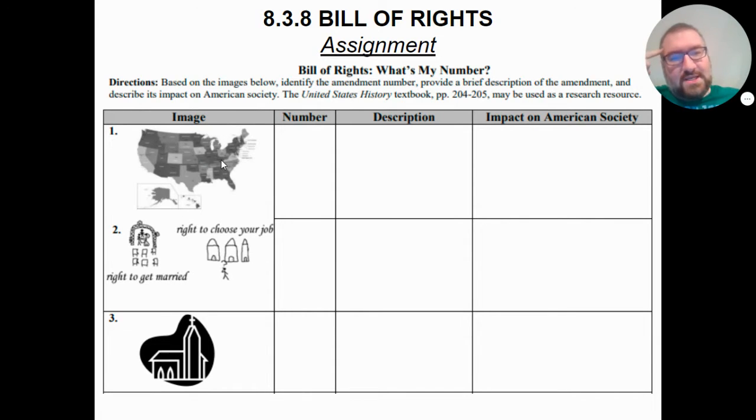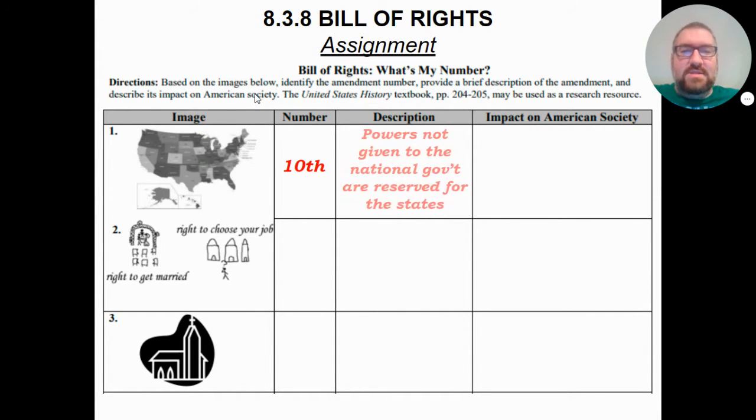So when we think about states, we think about the 10th Amendment. Why? What does the 10th Amendment say? Well, the 10th Amendment says that there are powers in the Constitution that are not given to the national government, and those powers are reserved for the states.